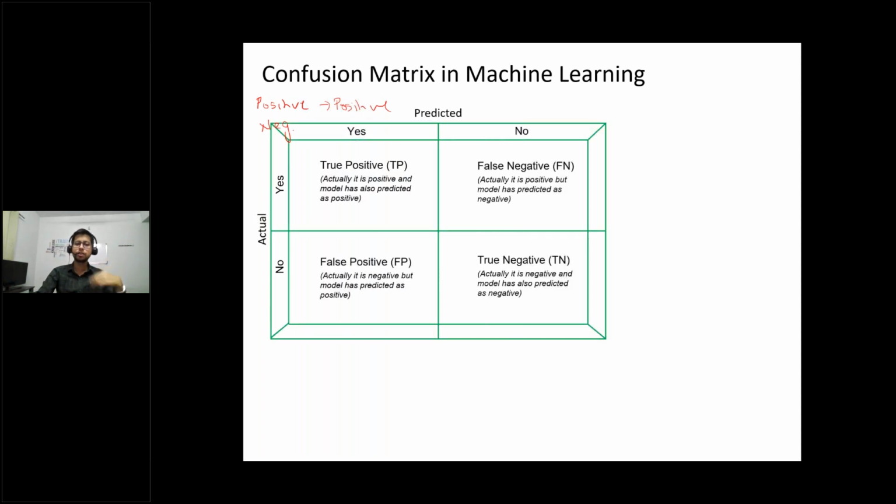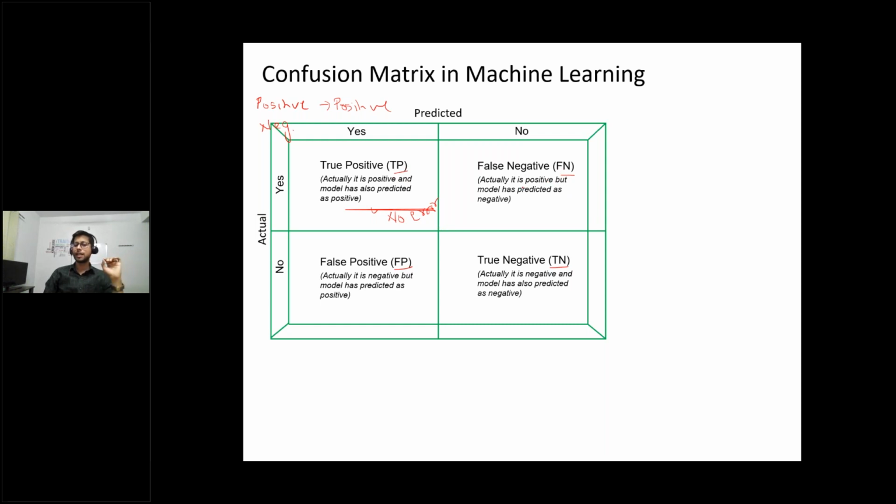So that's where your confusion matrix helps you. There are 4 terminologies associated with this. Those terminologies are true positive, false negative, false positive, true negative. I will explain. So what is true positive? If your actual class is positive and the model is also predicting it as positive, then it is a true positive. Actually it is positive and the model has also predicted positive. So this is fine, no error here.